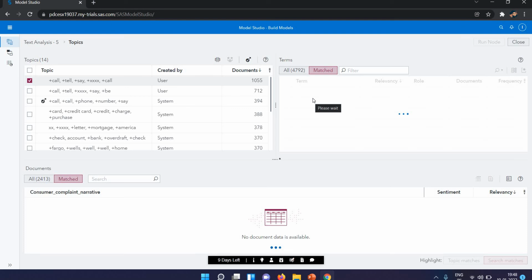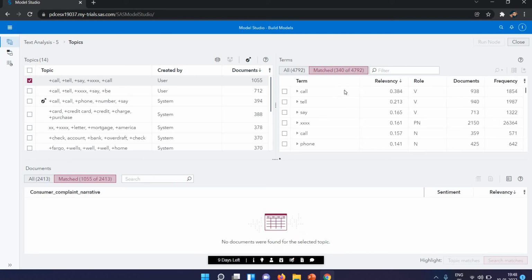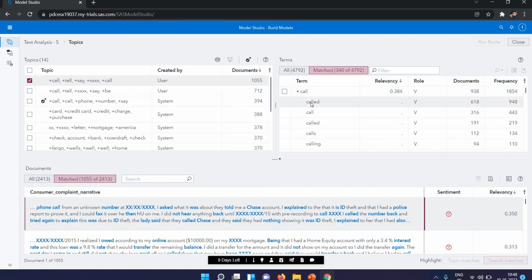Now you can see here they will show the term, relevance, role, document, and the frequency. Now you can see here the call. If I want to see what is related to call, they will show some category. In the category they will show called, called. So for different forms related to call, they show the different terms: called, calls, calling. And how many documents and what is the frequency of that. So that particular analysis is available here in the terms.